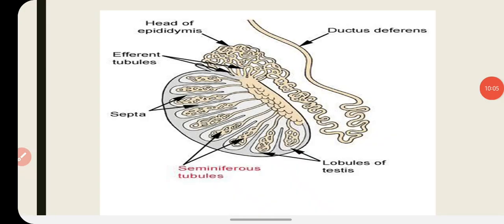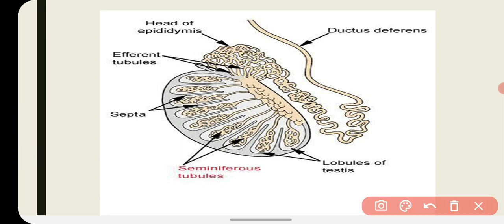In this diagram you can see the testis. Inside the testis you can see there are so many compartments, and in each compartment there are highly convoluted tubules, and they are the seminiferous tubules. Seminiferous tubules are the site where male gametes, means sperms, are formed, and when the sperms are formed they ascend upward and they move into the epididymis.